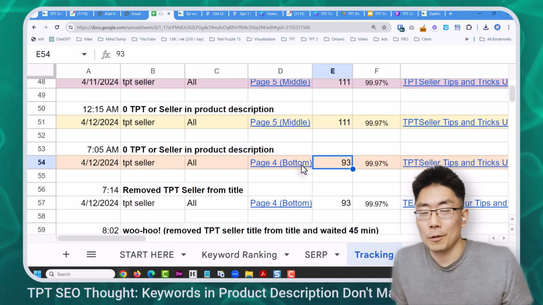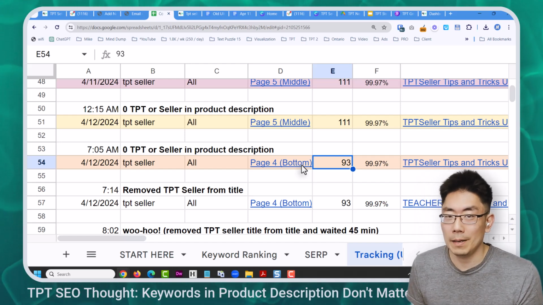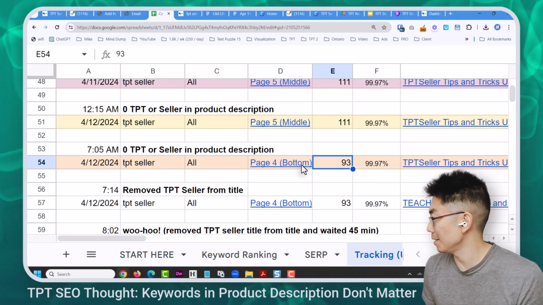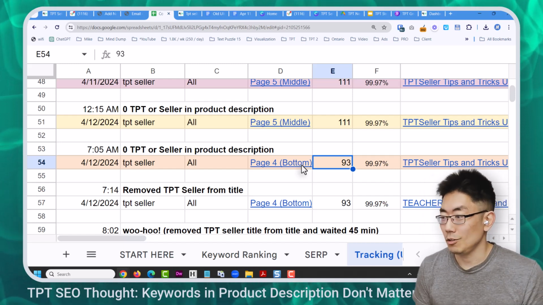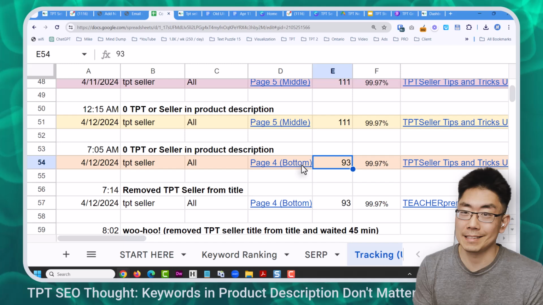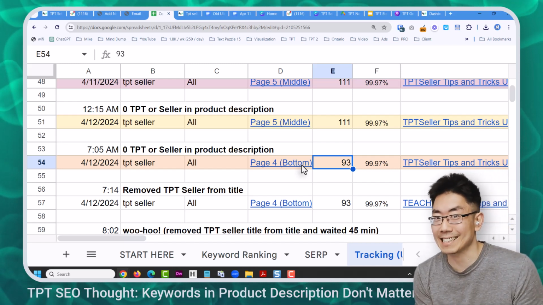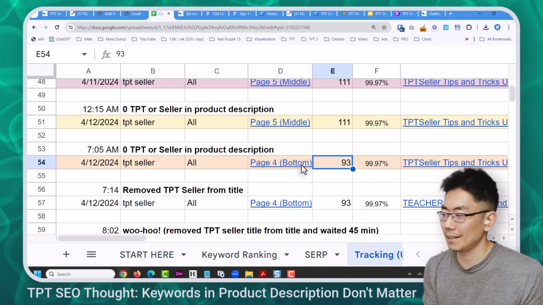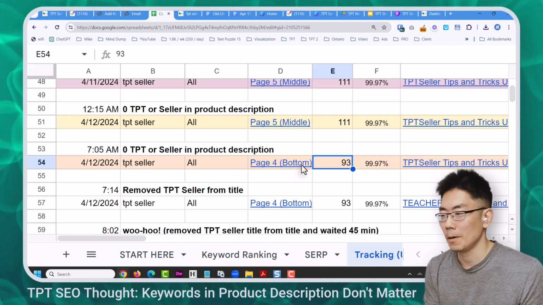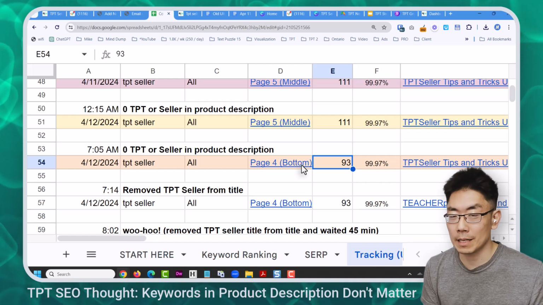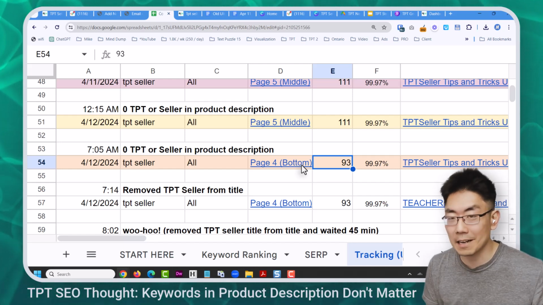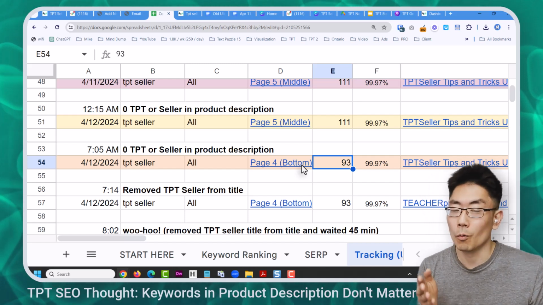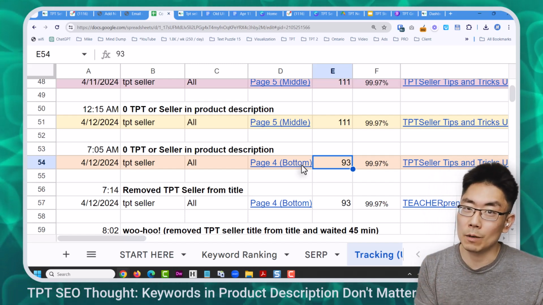What I learned was for an established product, or maybe a product I don't actually know anymore, but what I learned was on Friday, April 12th, you do not need to have the keyword in the product description. That seems kind of controversial. Maybe you do when you first publish it, but this has been published for a while. And so changing the number of times that the keyword was in the product description did not matter in TPT SEO rank at all. What mattered was putting in the keyword into the title.